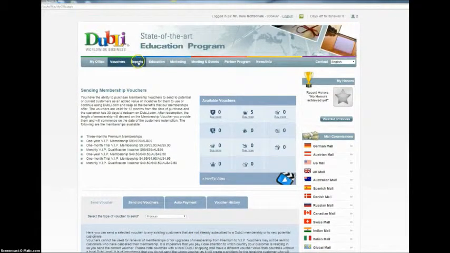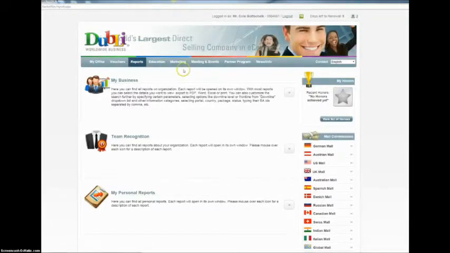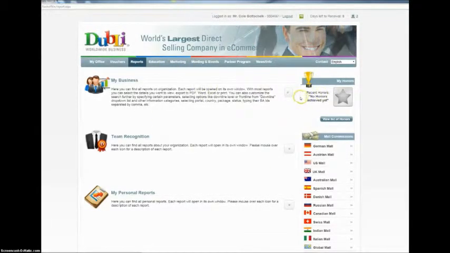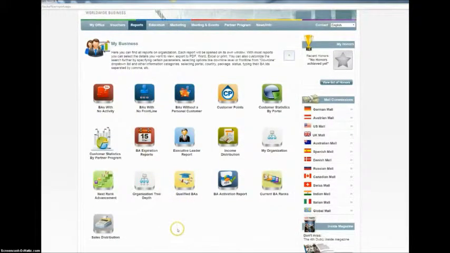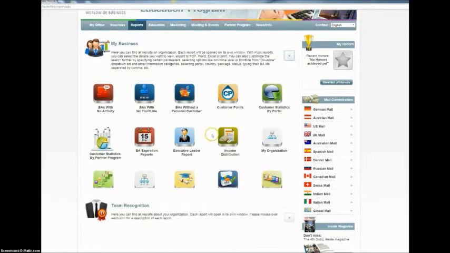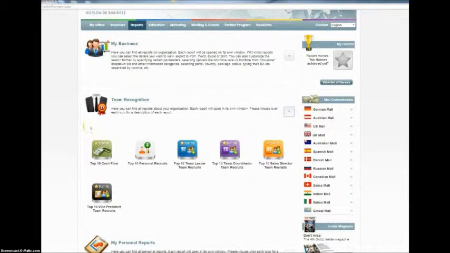The Reports is a link that you can come to. It will give you a breakdown on all of the different kinds of reports that are available. You have My Business, so if you come back here, you click on My Business. These are just a variety of different kinds of reports that are available for you to run. You can select which is best for you based on how you're running your business, what you want to do, that type of thing.